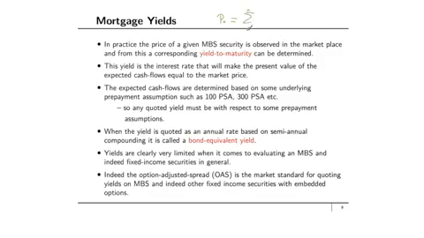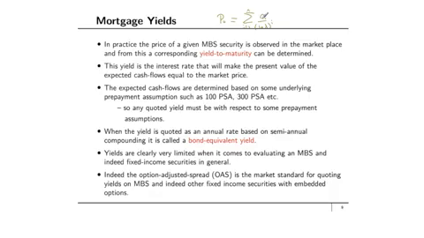It will be P_0 equals the sum from i equals 1 to N of C_i over (1 plus lambda) to the power of i. Now, if the payments are made semi-annually and we're compounding semi-annually, then I should divide lambda by 2 here and multiply the i by 2. But basically, lambda is the quantity that makes this equation correct, where P_0 is the value of the fixed income security in the marketplace, and C_i is the cash flow that you receive at time i when you own this fixed income security. The problem with mortgage-backed securities is that the C_i's are uncertain. You don't know what they're going to be, and that is because of prepayments.